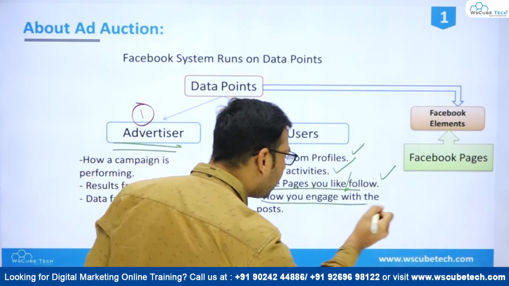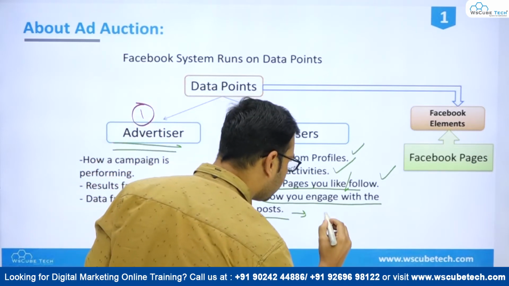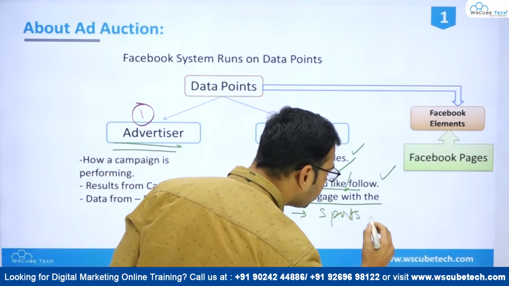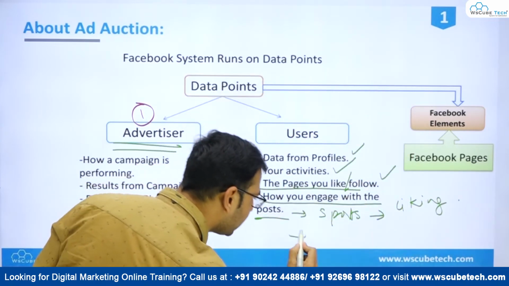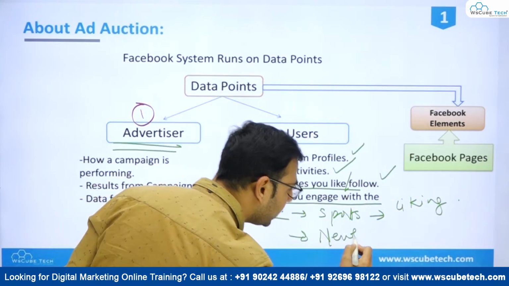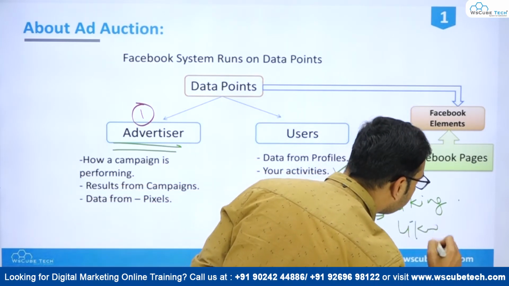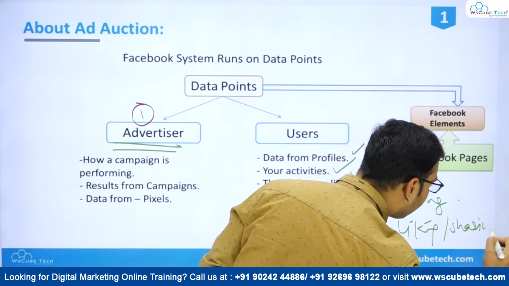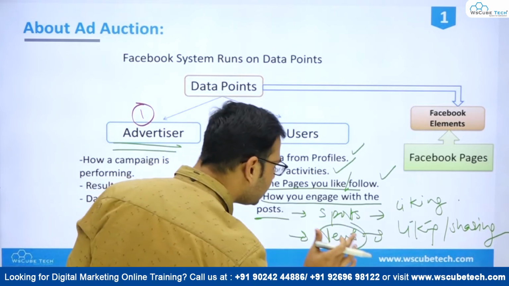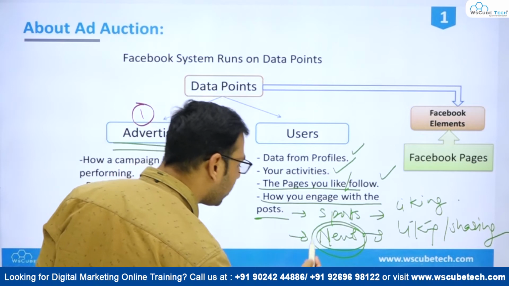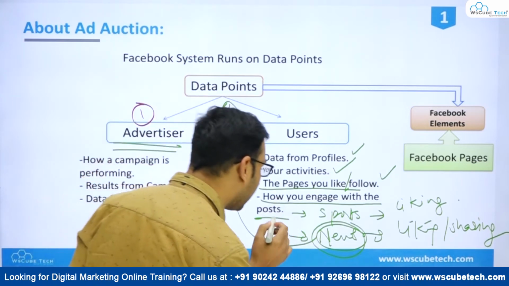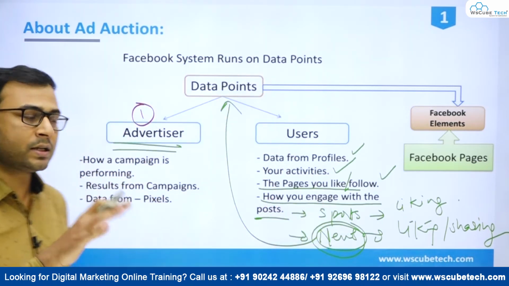How you engage with a post, suppose let's take an example. If there is a post which is related to sports and you are liking that post, it means that you have interest in sports. If there is any post which is based on news, and you are liking and sharing that post, it means that you have high interest in news, right? So this is how Facebook captures the signal. Now here Facebook will know that okay, you have high interest in news when we compare it to sports. So this is the basic thing.